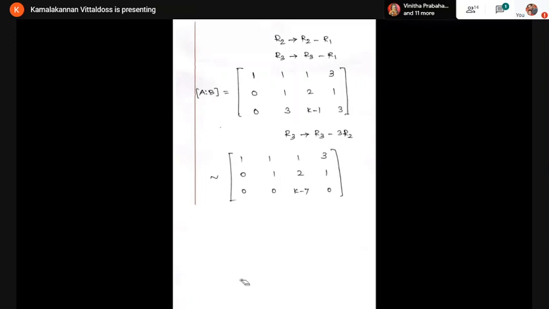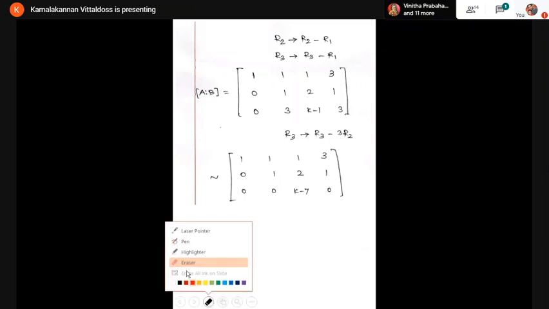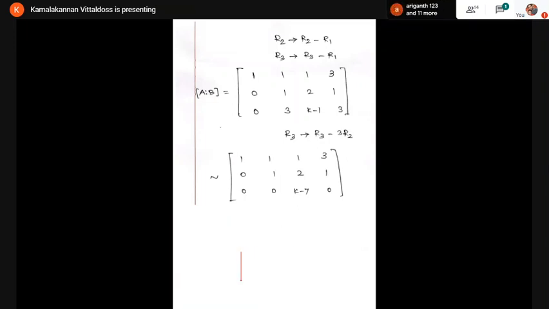Now listen carefully. Suppose the value k minus 7 is not equal to 0, then what happened? That is, k is not equal to 7. If k is not equal to 7, what is the rank of A and rank of A comma B? 3. The rank of A is 3, rank of A comma B is also 3, which is equal to the number of unknowns. Therefore, it is a unique solution. But in the problem, the system will not have a unique solution.